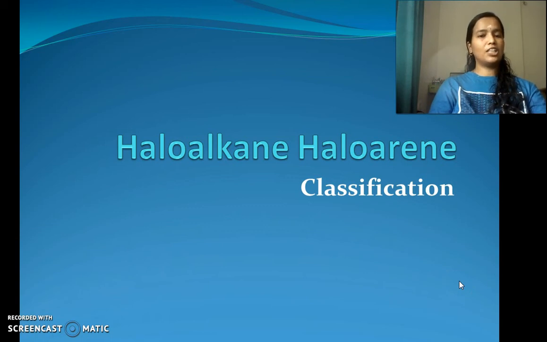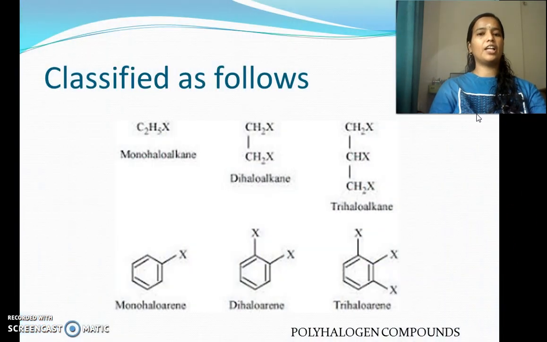One such classification is based on the number of halogen atoms, and based on the number of halogen atoms, haloalkanes and haloarenes can be classified as follows, that is as monohaloalkane, dihaloalkane, trihaloalkane, and monohaloarene, dihaloarene, and trihaloarene, and